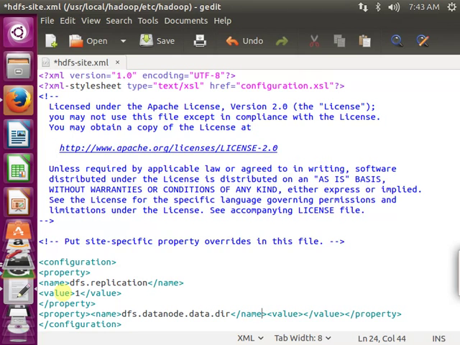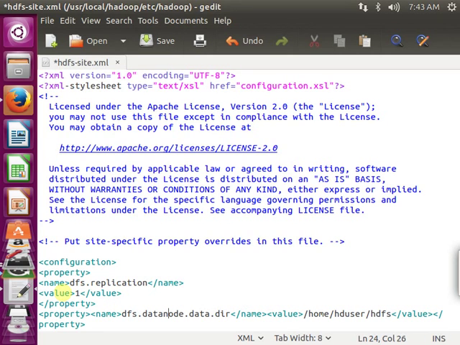The value is going to be the folder which we created last, home/hduser/myhdfs, the one to which we gave chown and 750 privileges.